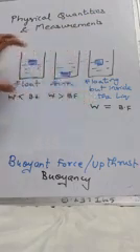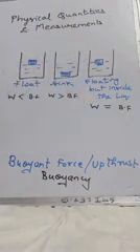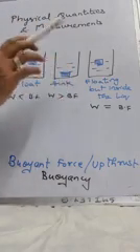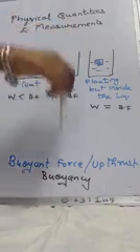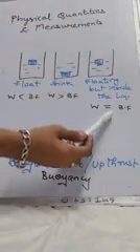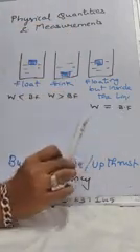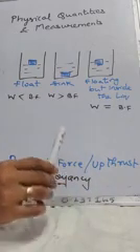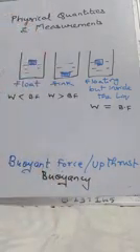So what are the criteria such that the body will float? You have to say, if the buoyant force is greater than weight, the body will float. For sinking, if weight is greater than buoyant force, it will sink. And when both are equal, it will float as well as sink. You can pause the video and copy this.